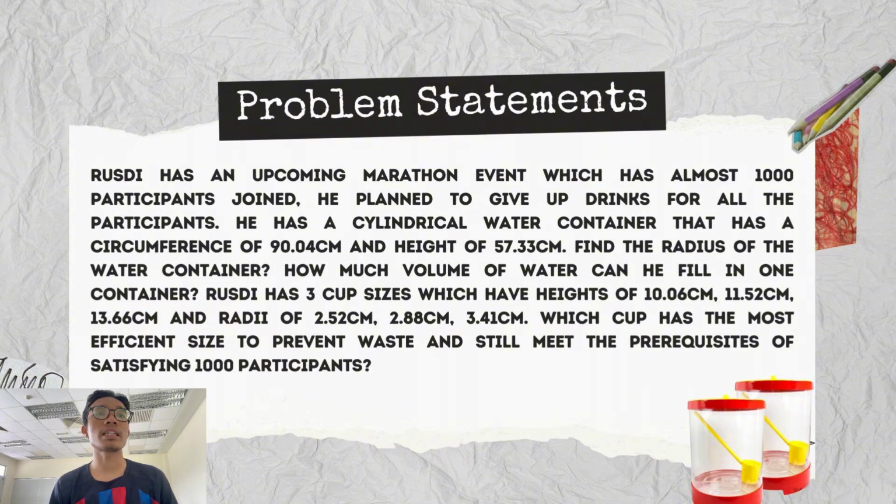Rusdi has 3 cup sizes which have heights of 10.06 cm, 11.52 cm, 13.66 cm and a radius of 2.52 cm, 2.88 cm, 3.41 cm. Which cup has the most efficient size to prevent waste and still meet the prerequisites of satisfying 1,000 participants?